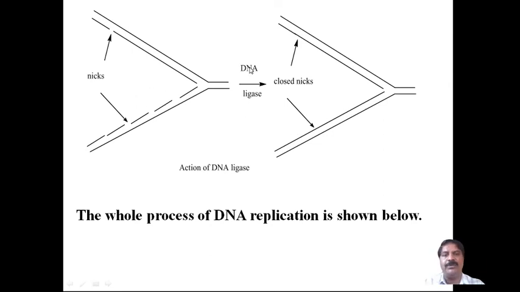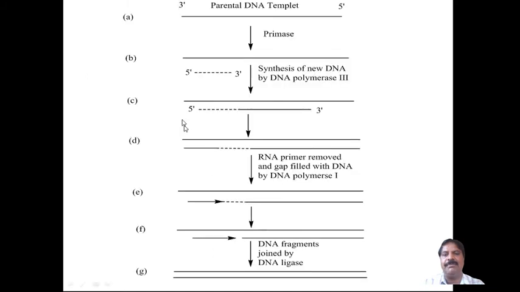These can be joined together by using DNA ligase, and this will be closed. That which is broken is converted into closed, and this is called the action of ligase, and this will be in DNA form. Therefore, the whole process of DNA replication is shown below here. The whole process of DNA replication is shown in a single diagram that can be explained here.